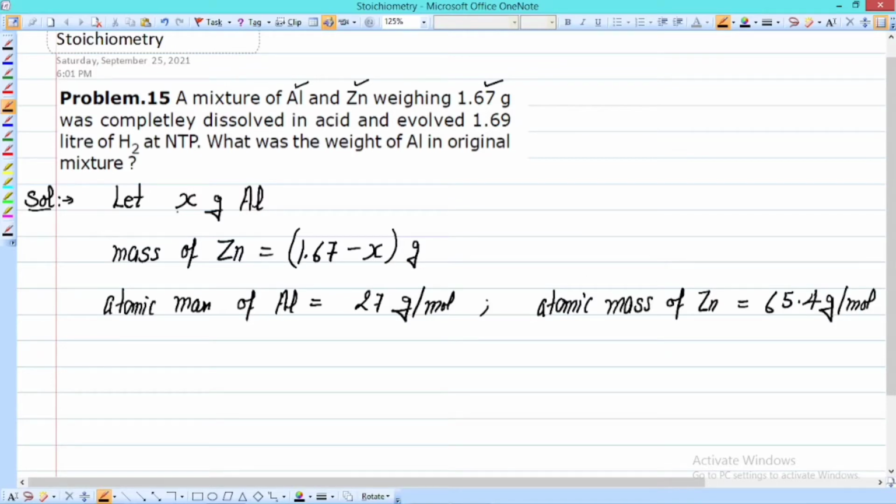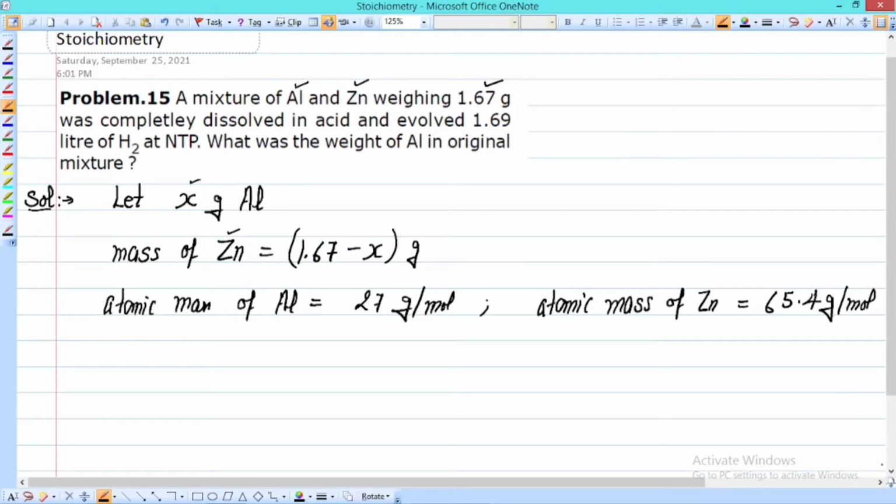This is the consideration we are using to solve the problem. First we considered the mass of aluminum, then from this we can calculate the mass of zinc because the total mass is given as 1.67 gram.